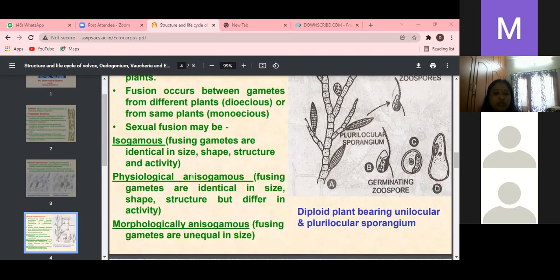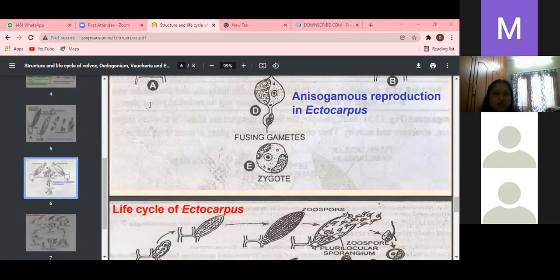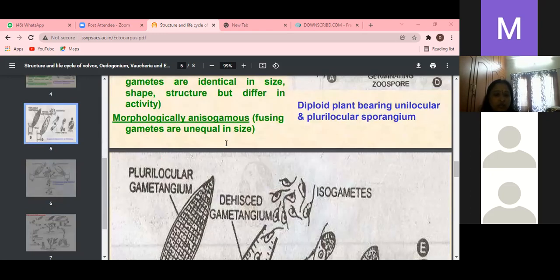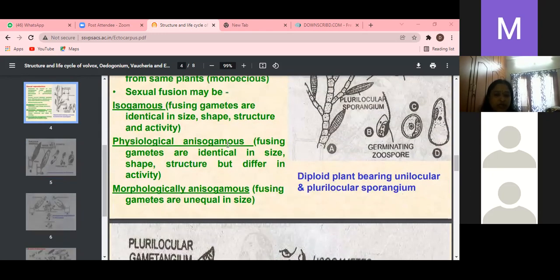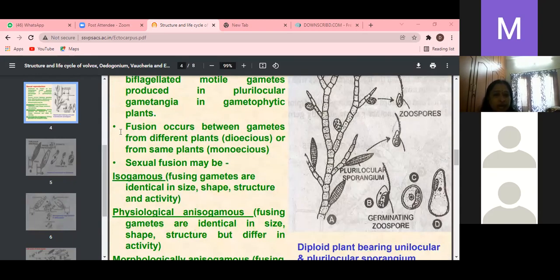So one is isogamous, the second is anisogamous. It is produced by fusion of 2 biflagellate motile gametes, from plurilocular gametangia on the gametophytic plant. Fusion occurs between gametes of different plants, dioecious, or some plants are monoecious. Ectocarpus siliculosus is the best example, which is monoecious.